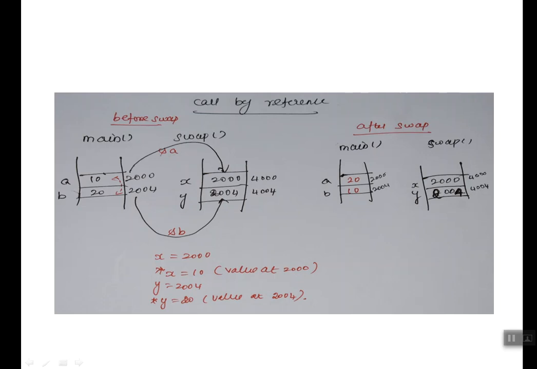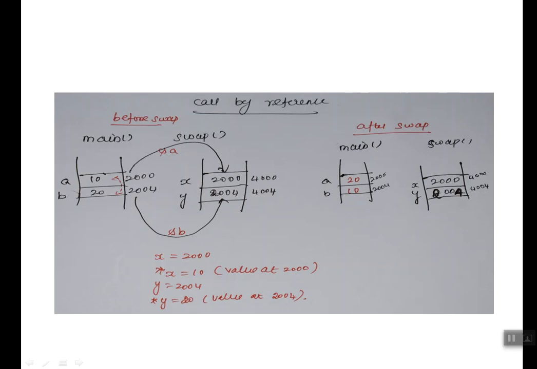Here we have actual values that are controlled by itself, right? Now all the changes we are going to do only with the actual argument. In the formal argument there are no values at all. So if swap wants to access this 2010, how can it access? Star x and star y. If main wants to access the values 2010, how can it access? A and B, right? And whatever changes we are doing with the formal argument will be reflected in the actual copy only. So we say actual arguments are dependent on formal arguments.